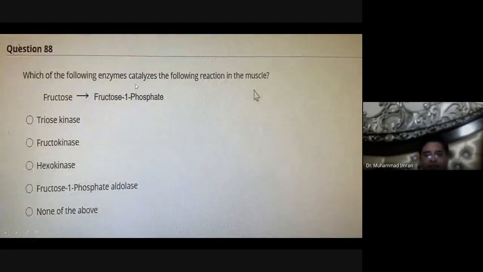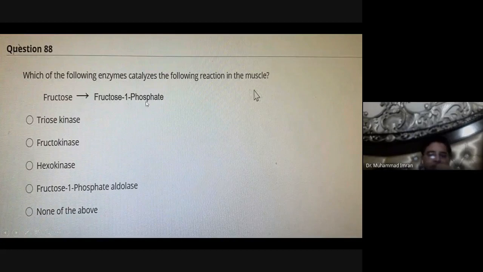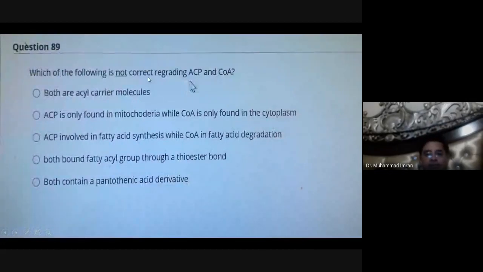Which of the following enzymes catalyzes the following reaction in the muscle? Fructose into fructose 1 phosphate by fructokinase. By fructokinase. Which of the following is not correct regarding ACP and coenzyme A?